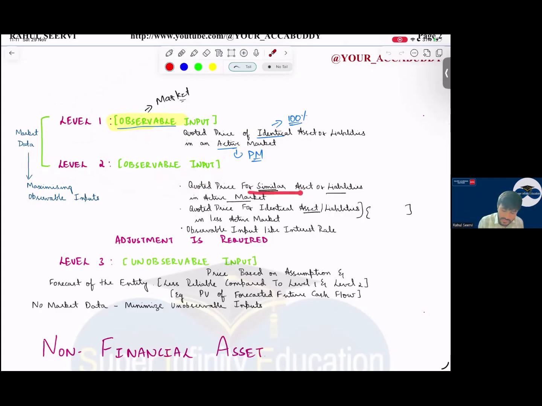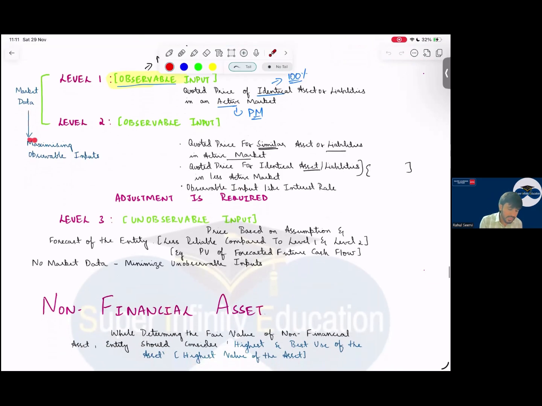So quoted price for similar assets in an active market, or quoted price for identical assets in a less active market. Sir, Reliance share price is that, but Reliance share price is not traded only, sir. In 3 months, one or the other customer will sell. So in that case, I will take that price and adjust it, because the data was about 3 months old. Now the data will be fresh. Some other points we have to consider.